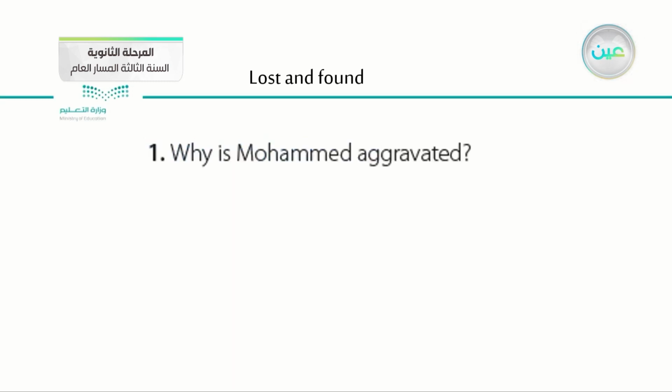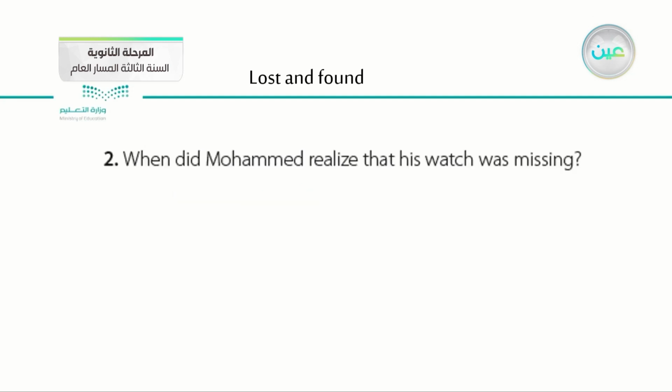So this is actually the first question. Of course, the answer is he lost his watch. So that's why Muhammad is aggravated, which is actually angry, not okay, because he lost his watch. This is the reason Muhammad is aggravated, which is losing his watch.